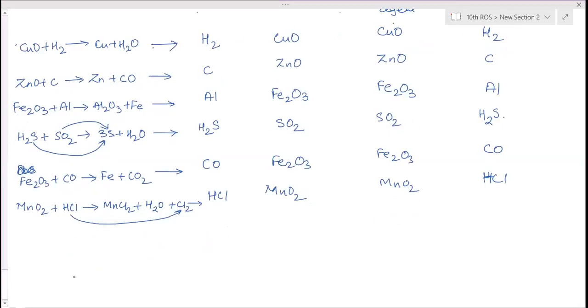This is all about oxidation and reduction. Two examples of everyday life oxidation: rusting of iron, corrosion and rancidity.